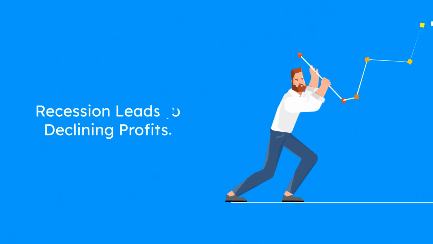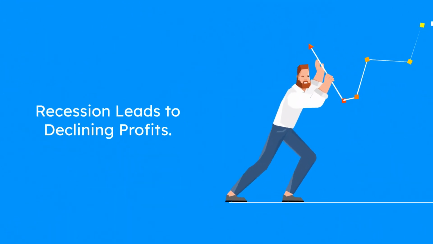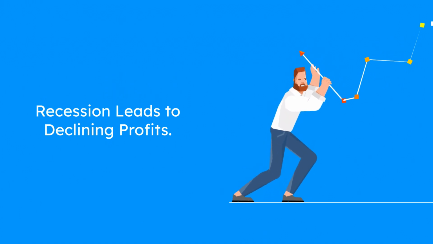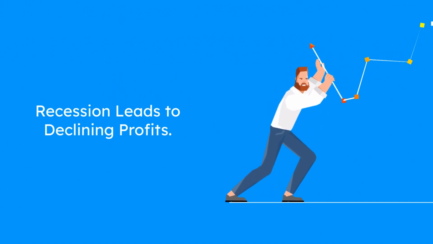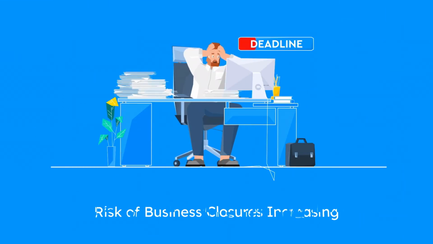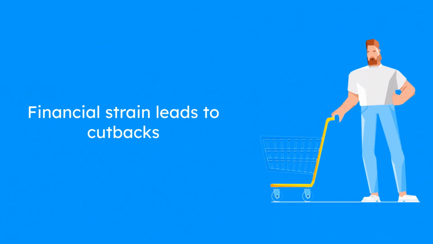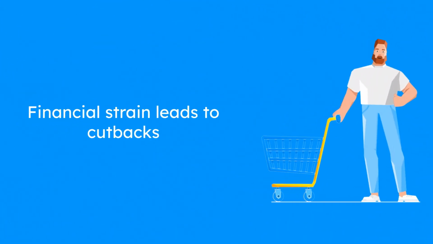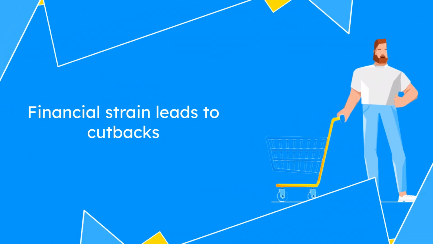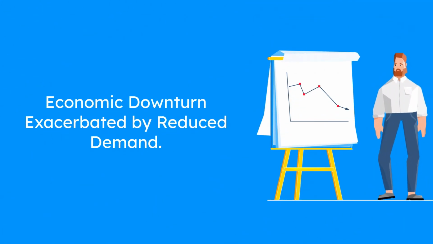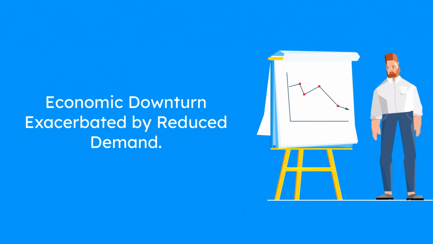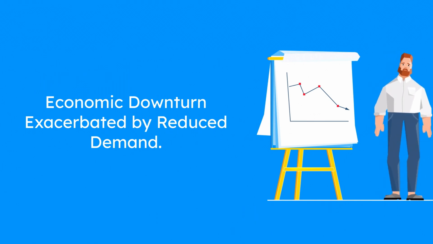Declining business profits. During a recession, consumer spending typically decreases, leading to lower sales and profits for businesses. This can result in business closures, especially for smaller enterprises. Reduced consumer spending. With higher unemployment and reduced income, consumers tend to cut back on spending. This further exacerbates the economic downturn as businesses see lower demand for their products and services.